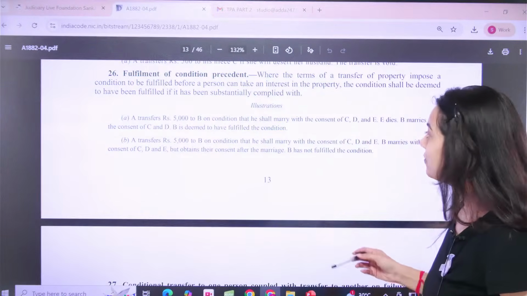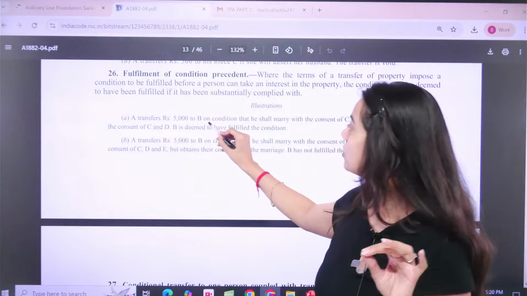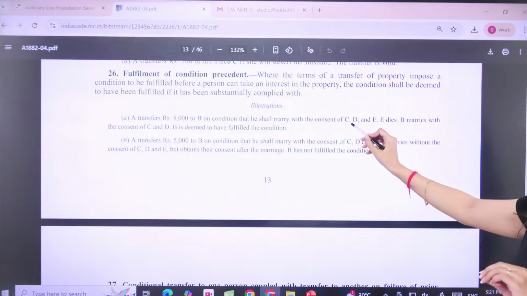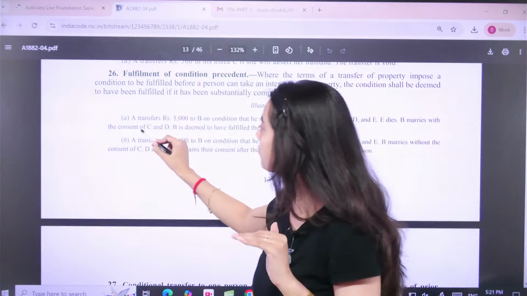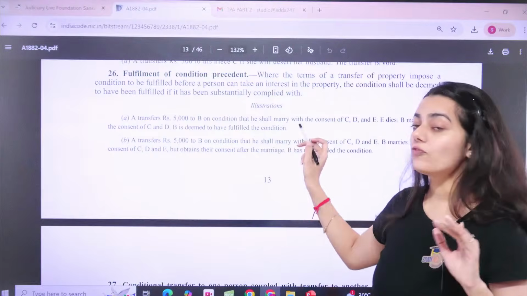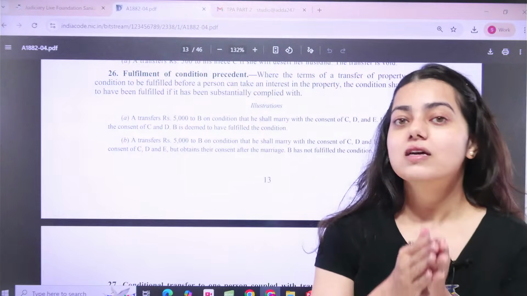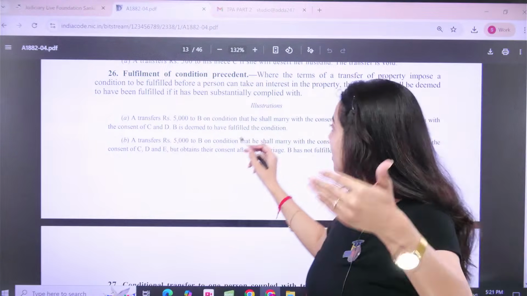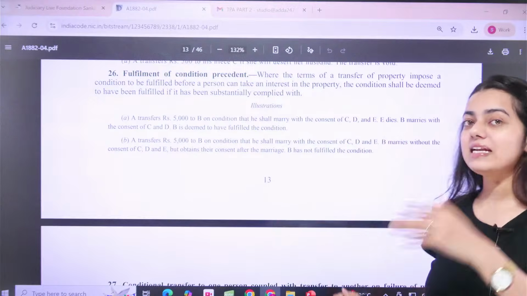Chalo, let us read with an illustration also. A transfers rupees 5,000 to B on condition that he shall marry with the consent of C, D and E. Now E dies. B marries with consent of C and D. B is deemed to have fulfilled the conditions. Here A transfers 5,000 to B on condition that he shall marry with the consent of C, D and E.